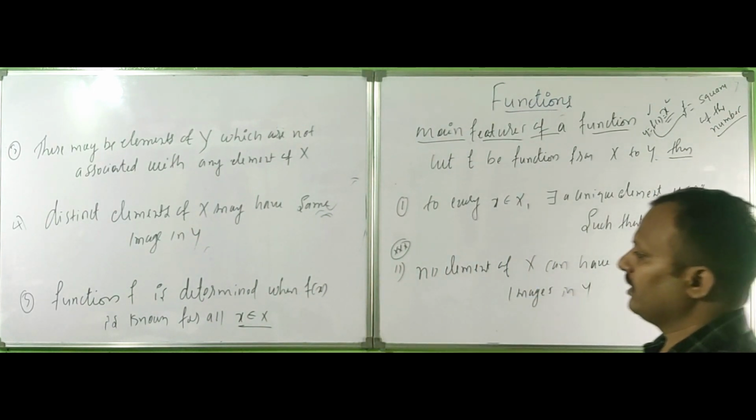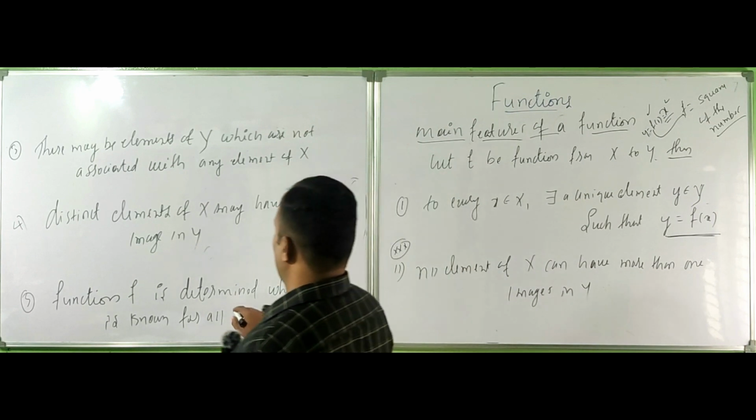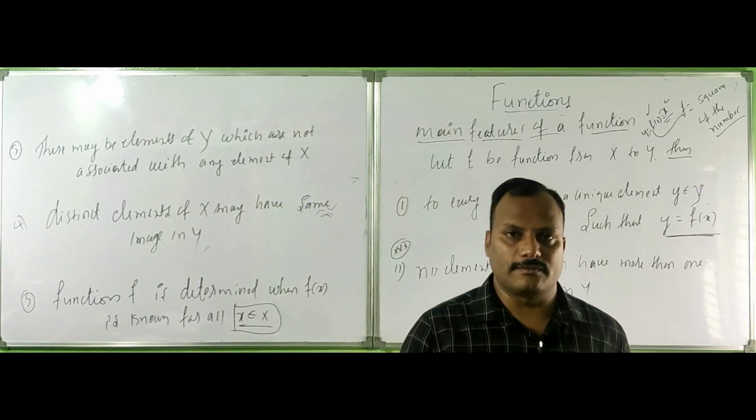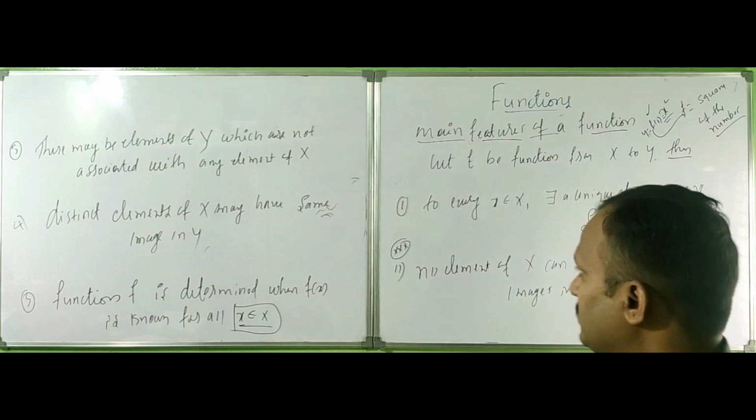Function f is determined when f of x is known for all x, only all values of x. If you consider all values of x, then you can define the function. Otherwise, it does not become a function.